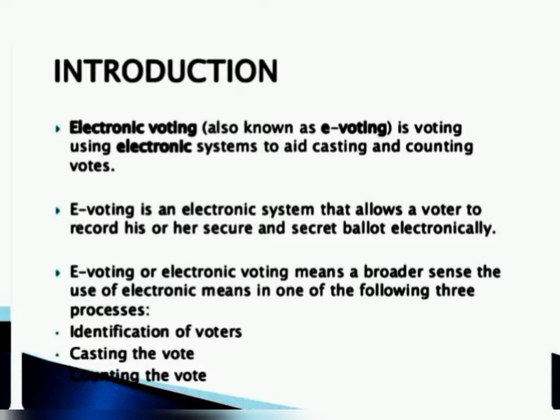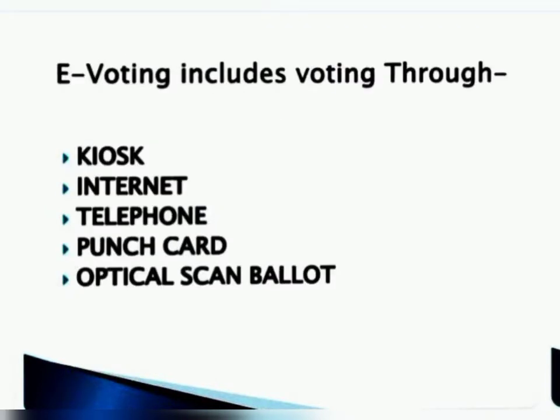E-voting, or electronic voting, in a broader sense means the use of electronic means in one of the following three processes: identification of voters, casting the vote, counting the vote. E-voting includes voting through kiosk, internet, telephone, punch card, optical scan, ballot.